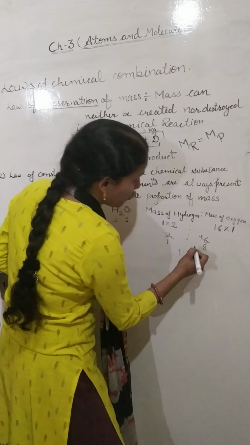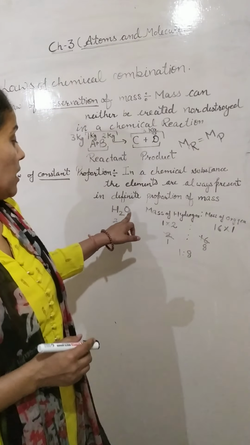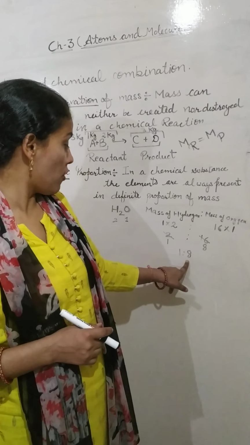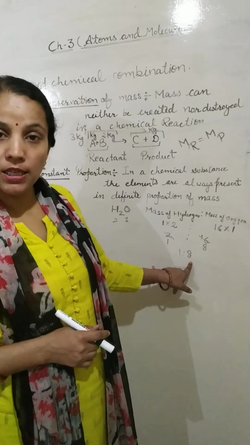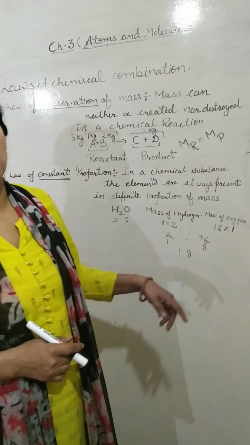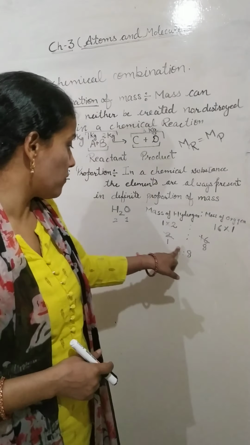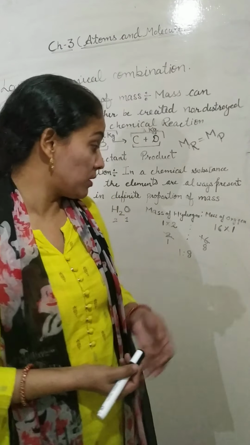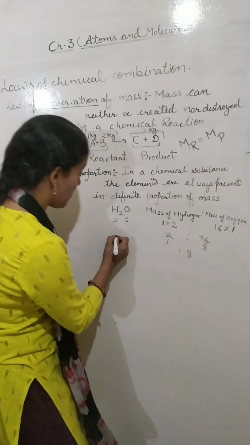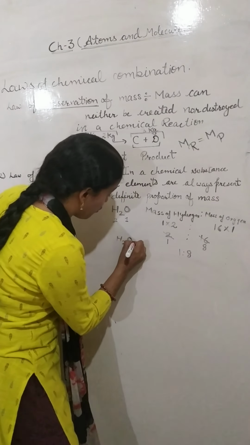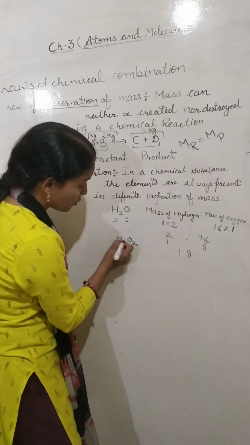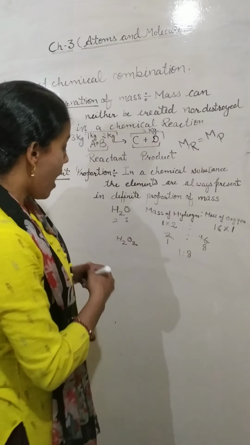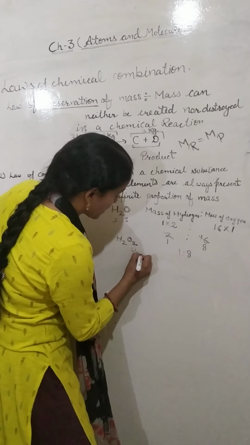So the proportion of hydrogen and oxygen in water is 1:8. If we change the proportion of these atoms, we get another compound that is not water. For example, if I take H2O2, 2 atoms of hydrogen and 2 atoms of oxygen, now this is not water, this is hydrogen peroxide.